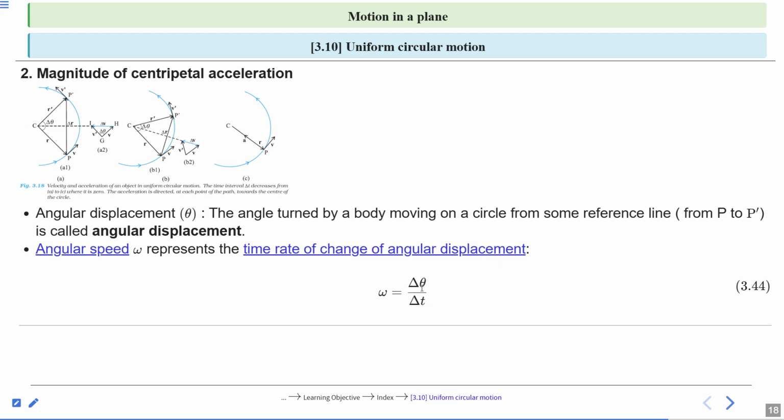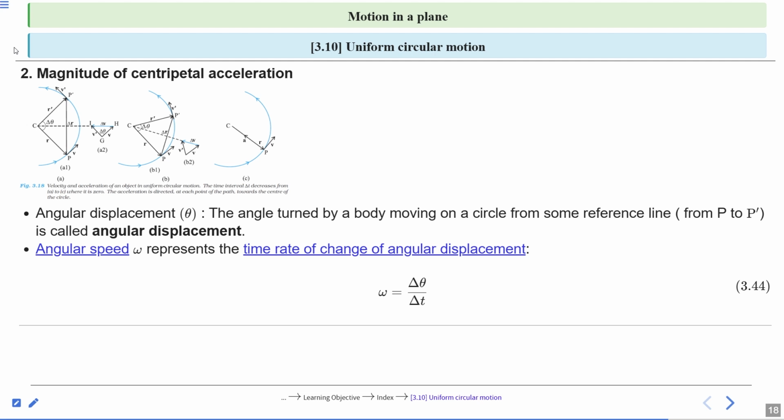So this is the angular speed. You know, if we talk about speed in the previous lecture, motion in a straight line, speed is the rate of change of position. But if we talk about the angular speed, it is the rate of change of angular displacement.